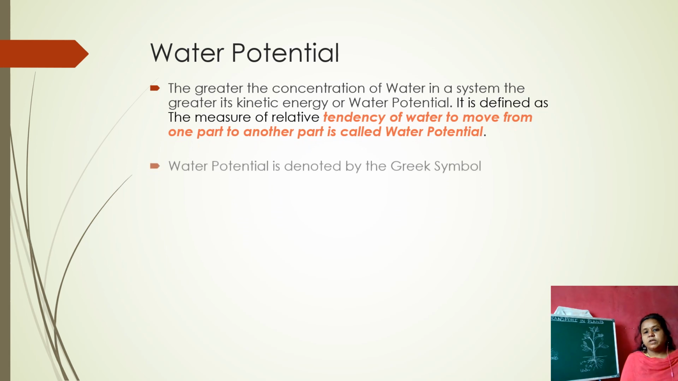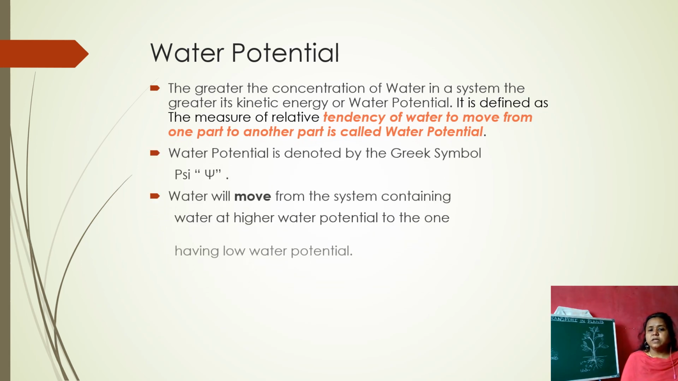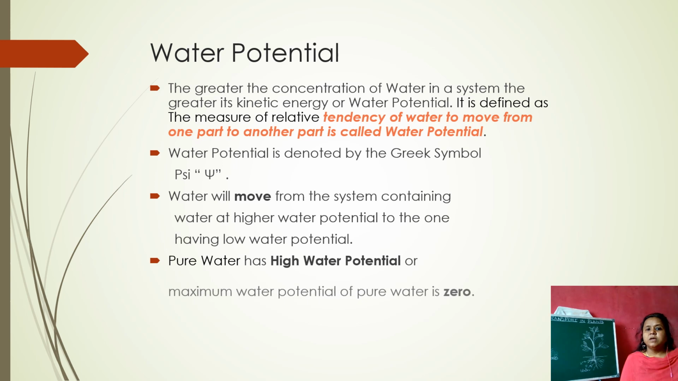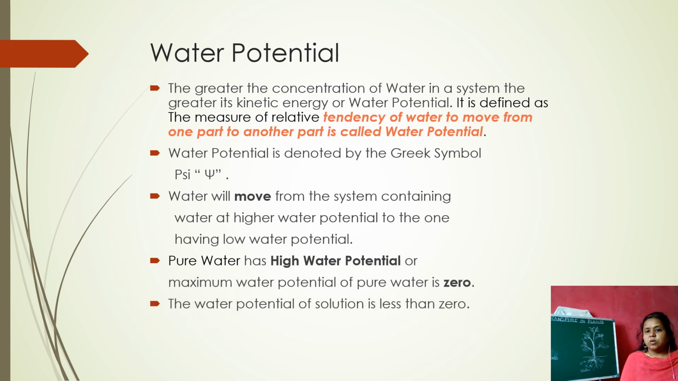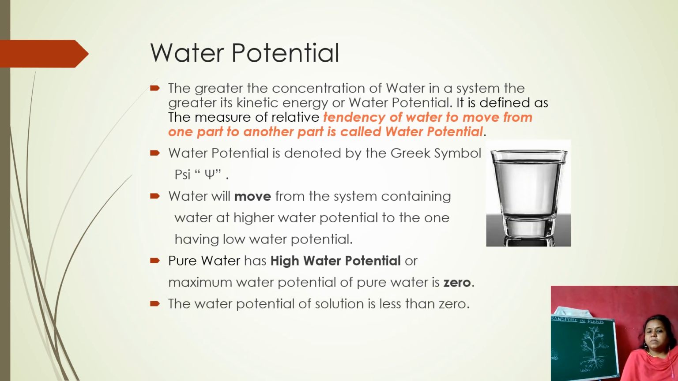Now let us know what is water potential. The greater the concentration of water in a system, the greater is its kinetic energy or water potential. It is defined as the measure of the relative tendency of water to move from one part to another part is called water potential. Here it means the capacity of the water to move. In other words, the more water molecules there are, the more the water can move. The potential is more, that is, it can move from one part to another part. That is what is defined here.